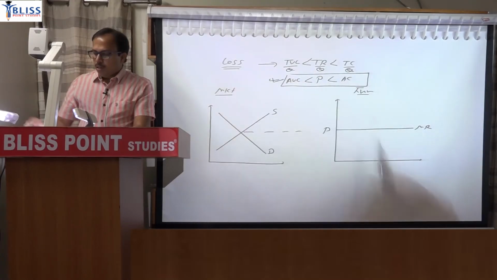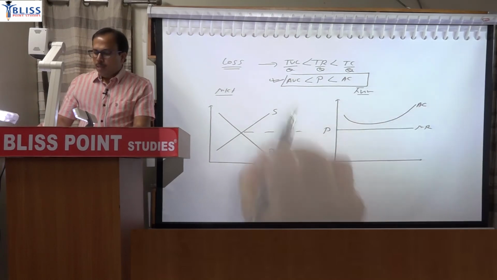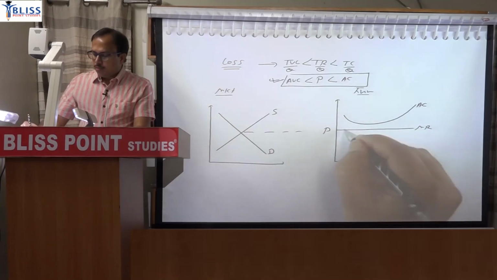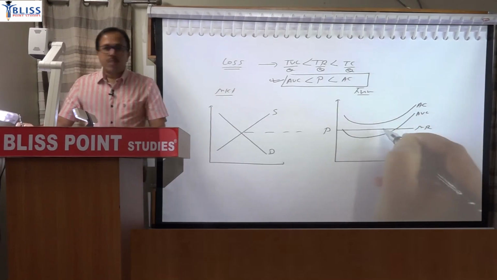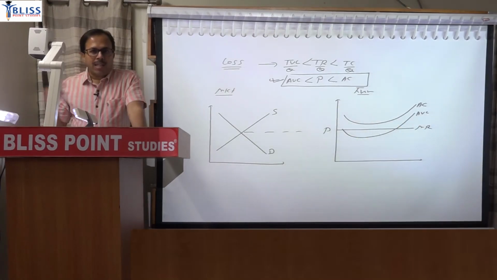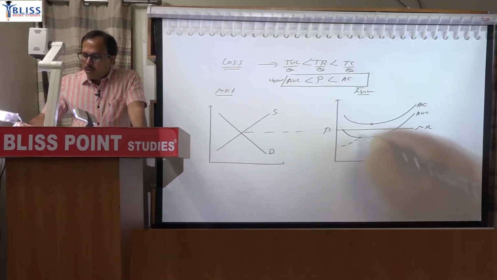Clear? So average cost greater than AVC. You have to draw it anywhere. But average variable cost lower than AC. Variable cost you have to draw lower and the gap will narrow down, because this gap is average fixed cost which will keep on declining as the firm will produce more and more quantity. And from the minimum point of both you will draw the marginal cost.